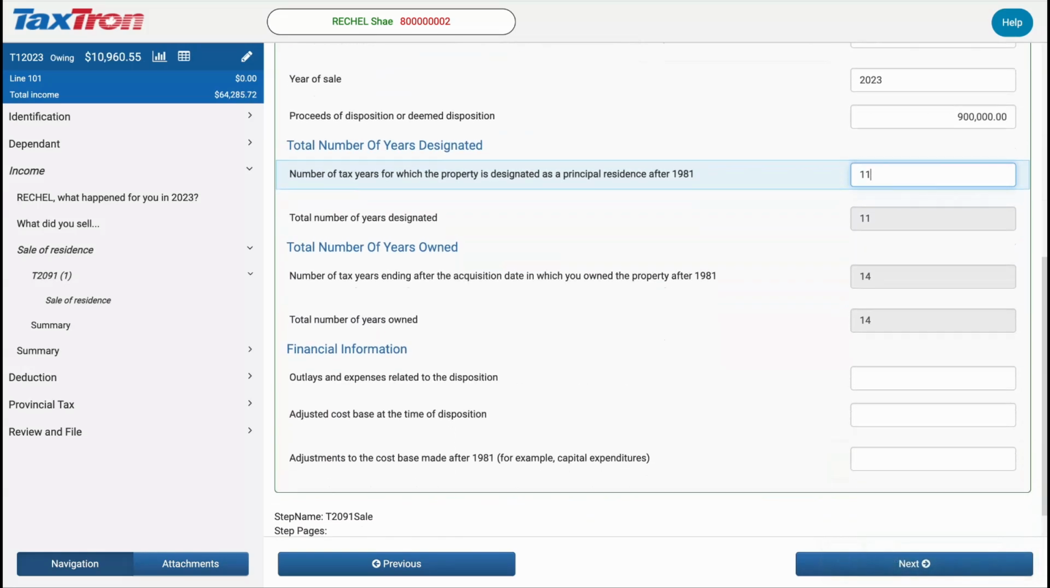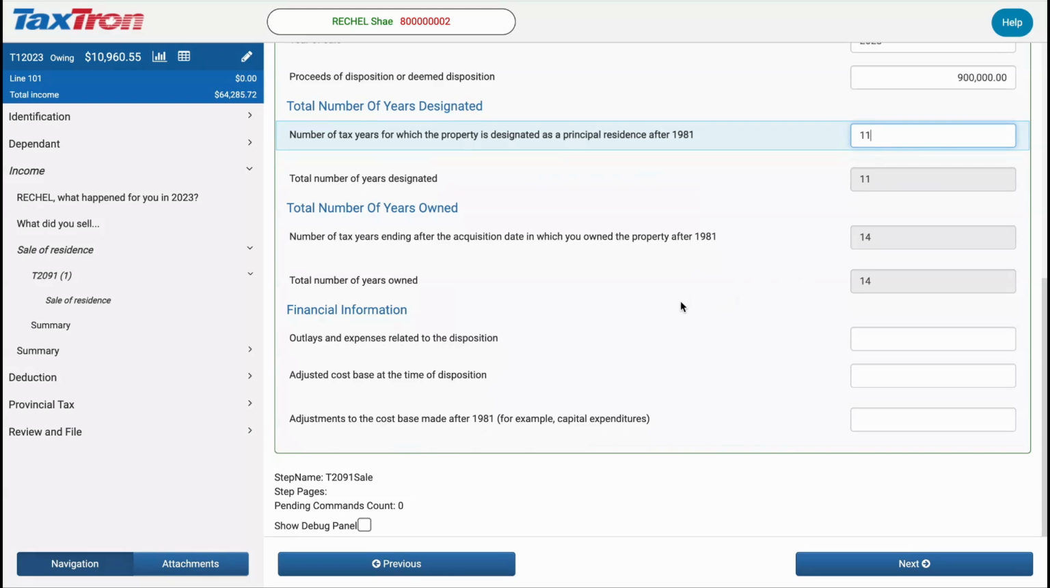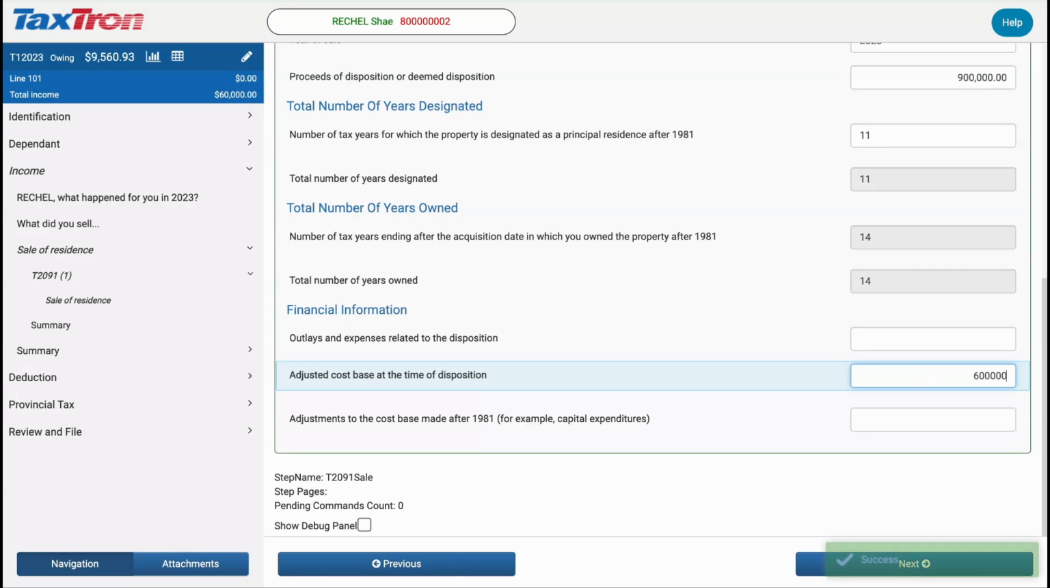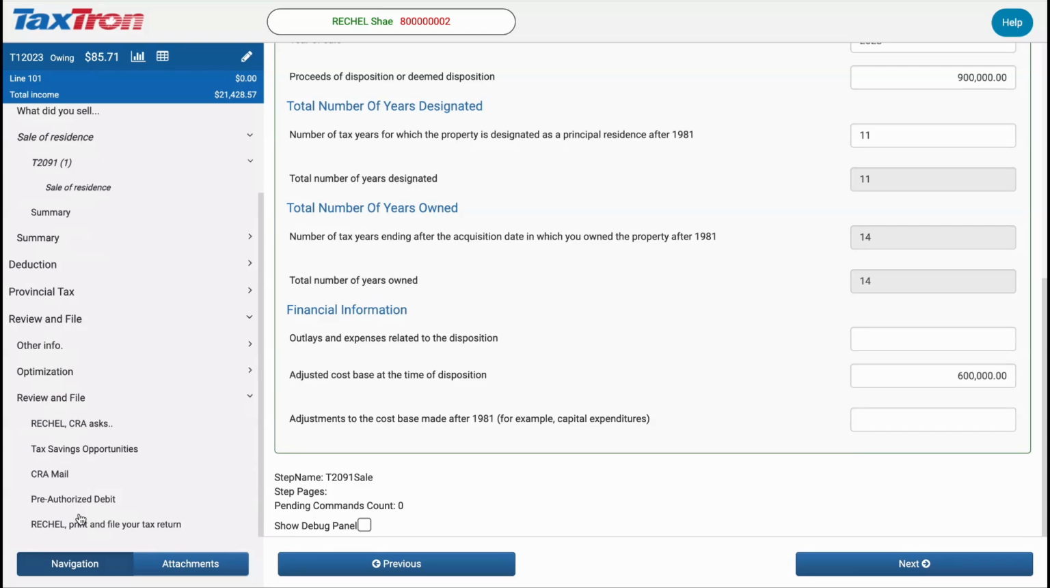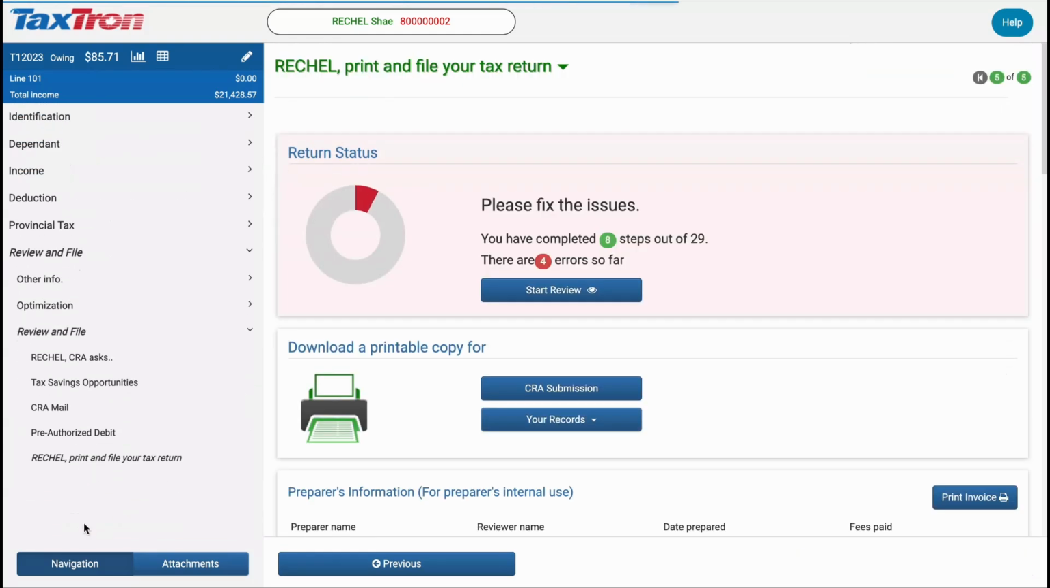As discussed earlier, the deemed acquisition value of the property on the date of Tom's death will be the fair market value at that time, assumed to be valued at $600,000 when he passed. For the adjusted cost base, enter the new value after rollover as $600,000, the value at the time of Tom's death. If you have any outlays and expenses related to the disposition, you can enter them here, otherwise, skip this part. Now we have completed reporting the sale of the principal residence.